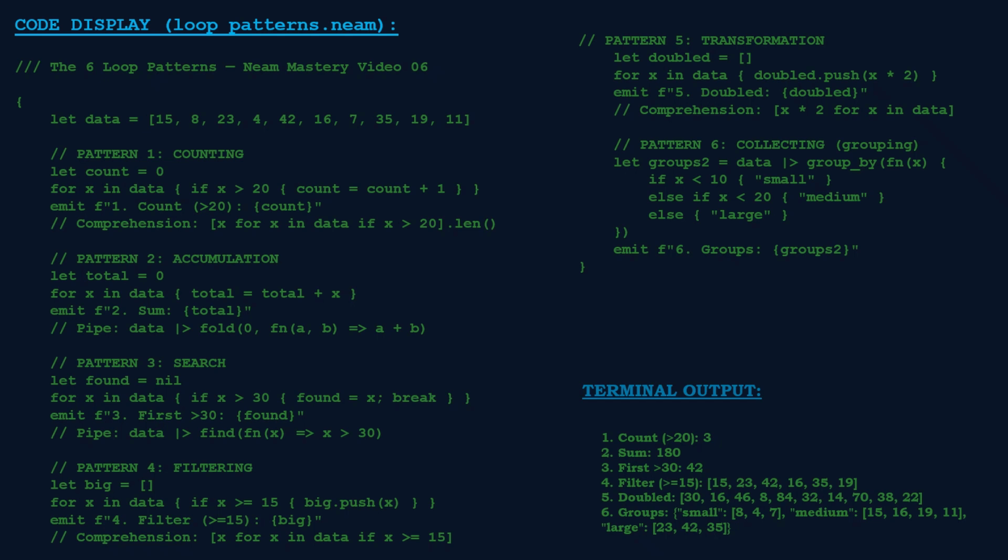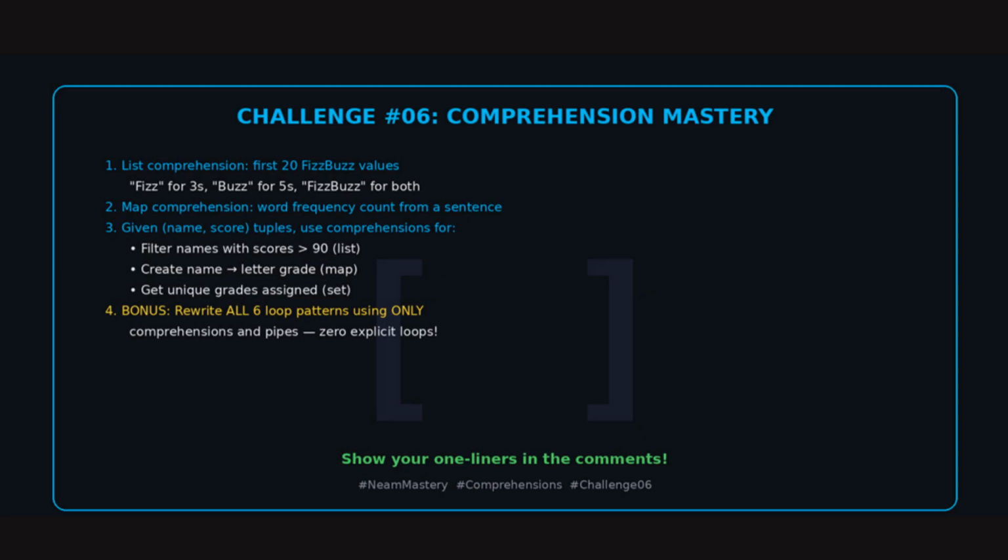Every pattern has a loop version and a functional version. As a rule of thumb, building a new collection, use comprehensions. Reducing to a single value, use fold. Searching, use find. The loop version works. The functional version sings. Challenge, master comprehensions.